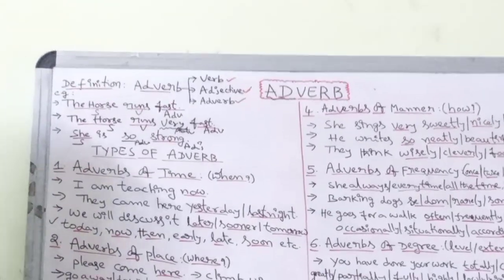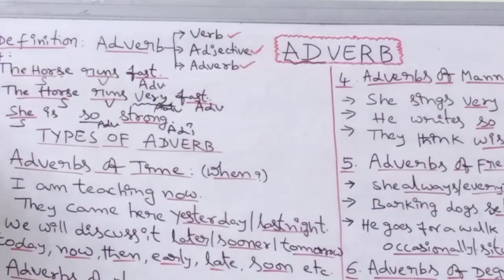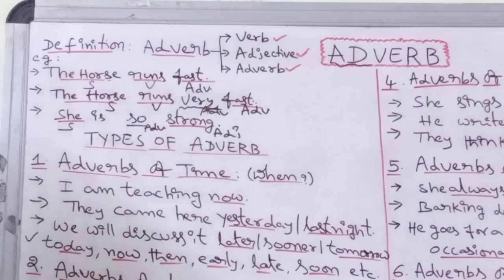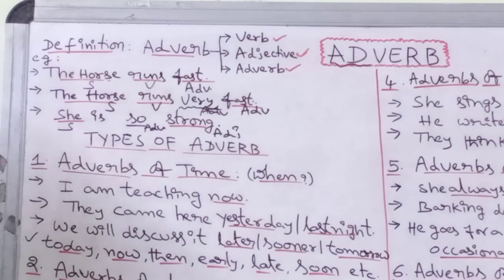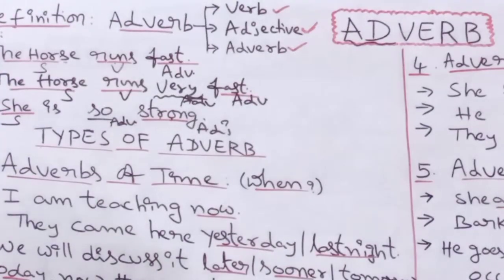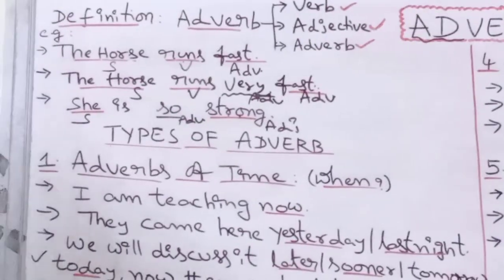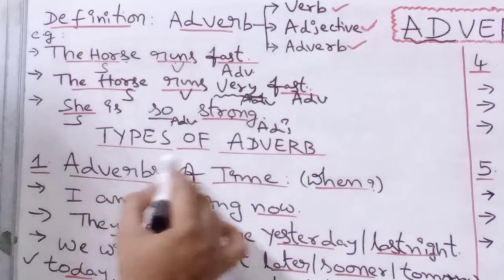First one, adverbs of time. As its name suggests, these adverbs denote some time. It means these adverbs, in these examples, the ones that are underlined, are answering the question when. When means it has some time sense. Now, the example: I am teaching now. What am I doing? I am teaching now. So, when am I teaching? Now. Now denotes some time. That's why it is an adverb of time.